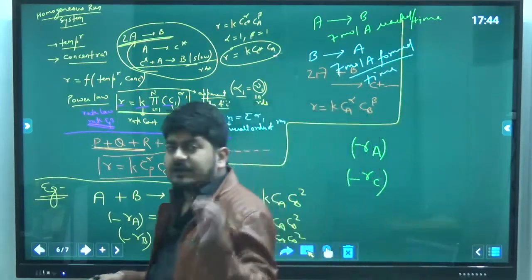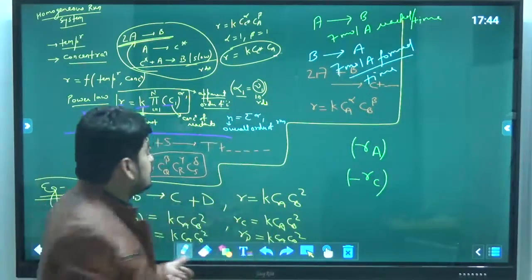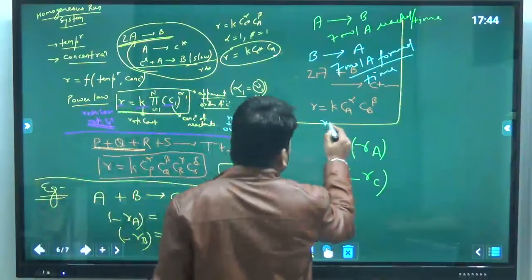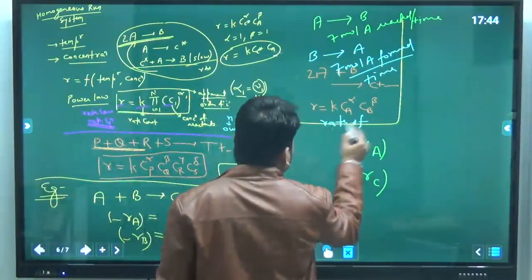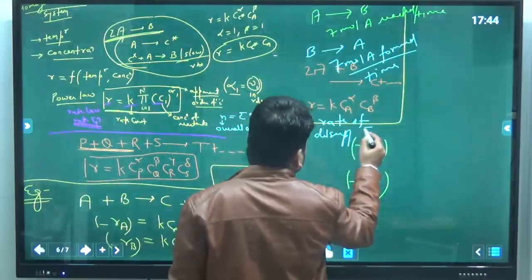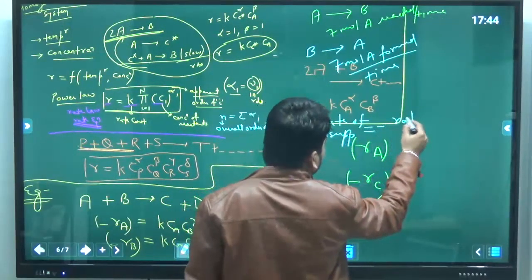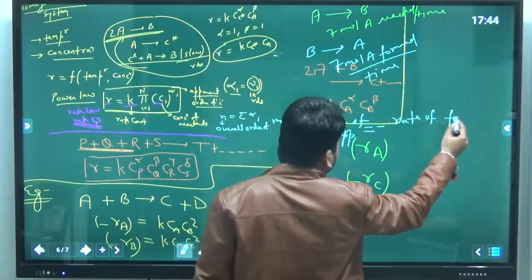So remember, rate of disappearance of component i is equal to minus of rate of formation of component i.